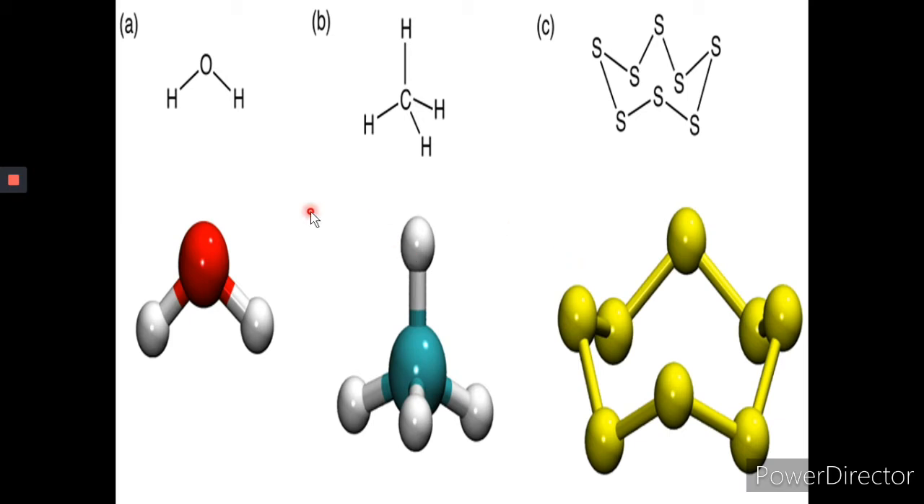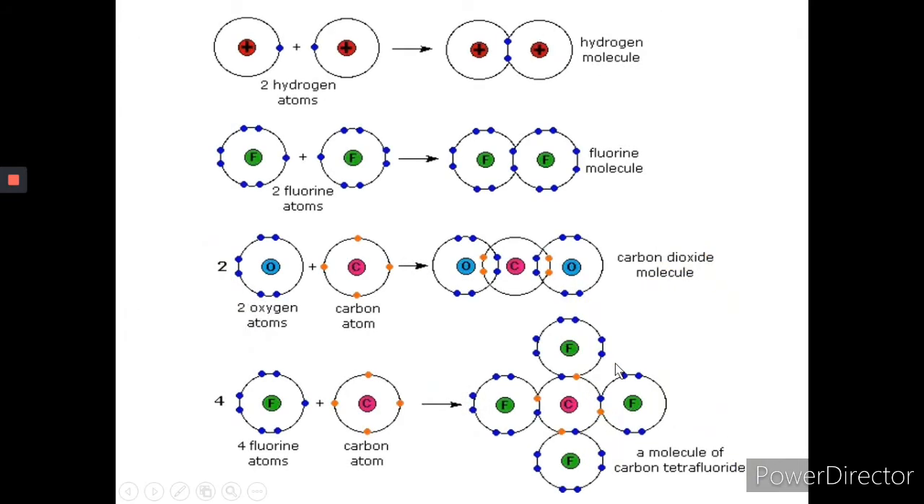You can see the bond formation in water molecule, methane, and S8 molecule. We studied in the previous class also. It is crown like structure. Clear? Here also you can see in the static slide formation of H2, F2, CO2, CF4, carbon tetrafluoride. Clear? You can see how the electrons are being shared.